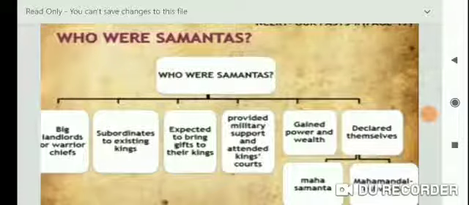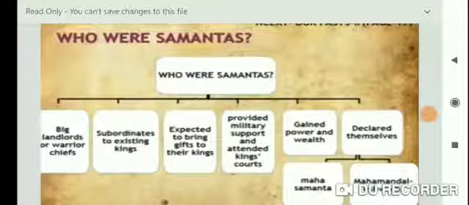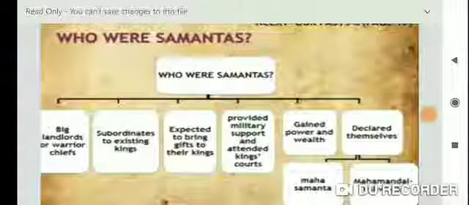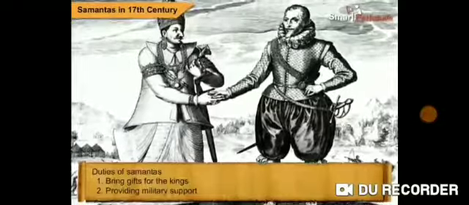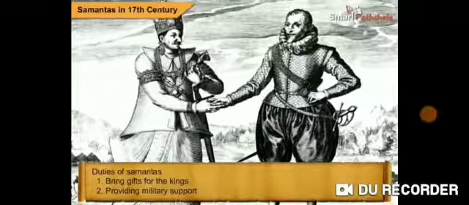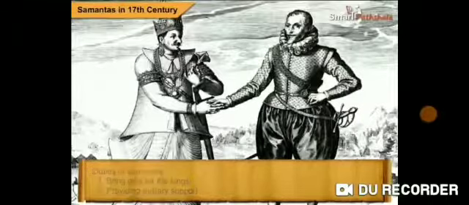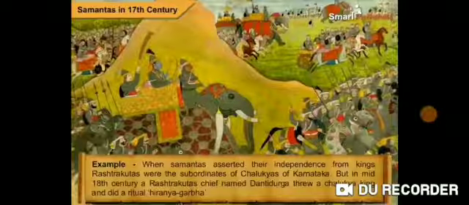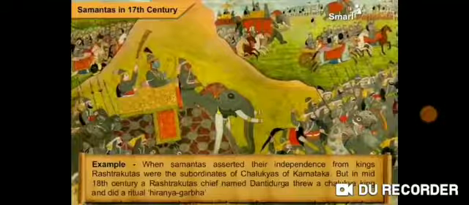Again, big landlords and warrior chiefs, I have already discussed. Subordinate to existing kings, expected to bring gifts to their king, and support the military and attend the king's court. Once they gain power and wealth, they declare themselves with superior titles, Mahasamanta and Mahamandaleshwara. Because of power and wealth, samantas sometimes called themselves Mahasamanta, Mahamandaleshwara. Let us see an example of when samantas asserted their independence from kings.